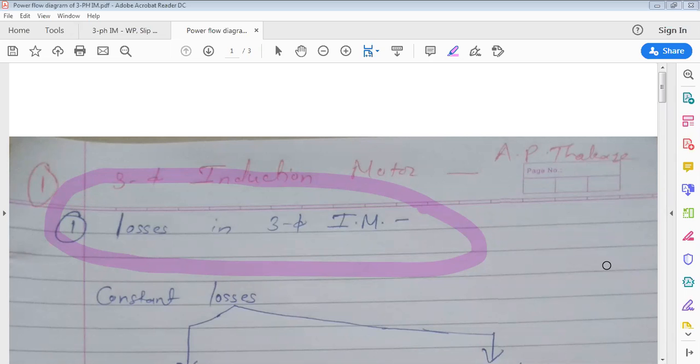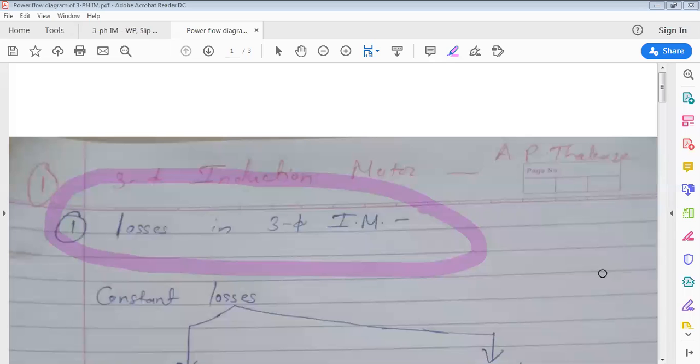It is more compared to hysteresis, eddy current and mechanical losses. Same as whatever we have seen in the transformer: copper loss. Very good. So copper loss, hysteresis and eddy current loss.